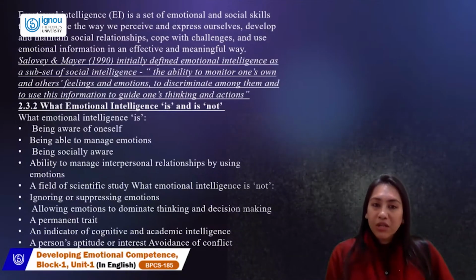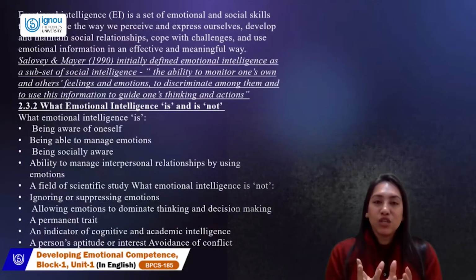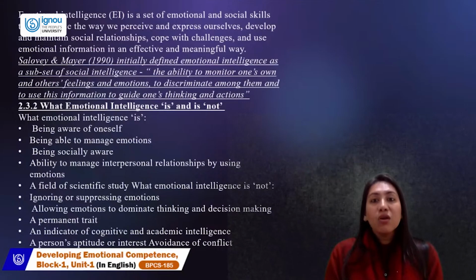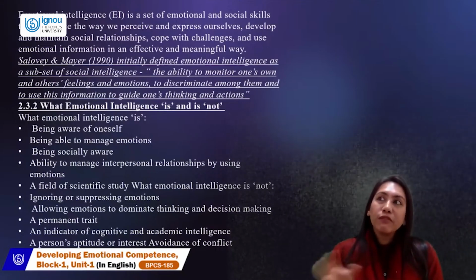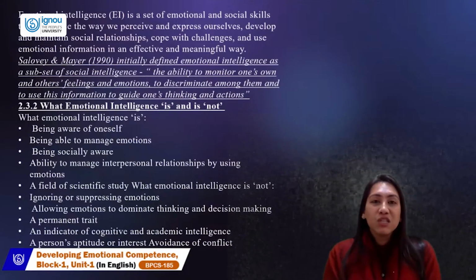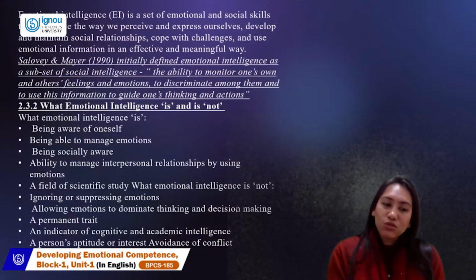Allowing emotion to dominate your thinking and decision making should never be. It is always a package. You are thinking, you're emoting, and at the same time you're behaving. So it should be a combination. When you cry and feel sad, don't we end up saying wrong and random things to people? That's a bigger example. You allow your feelings to dominate.